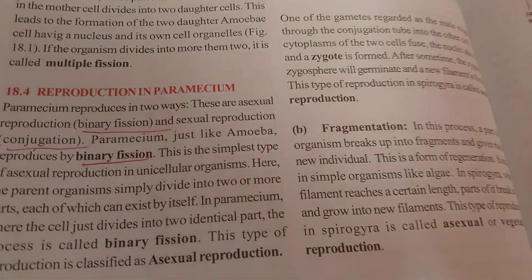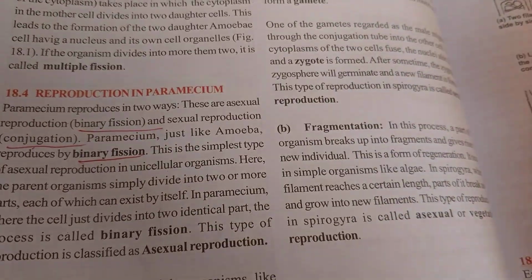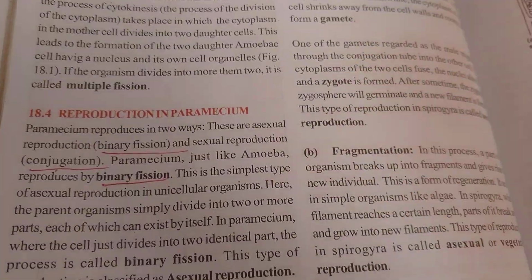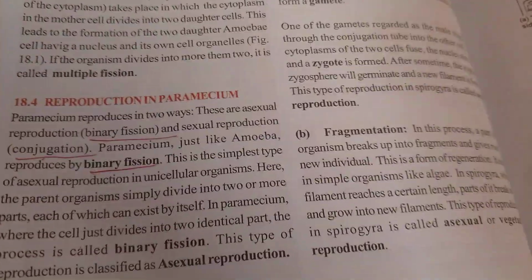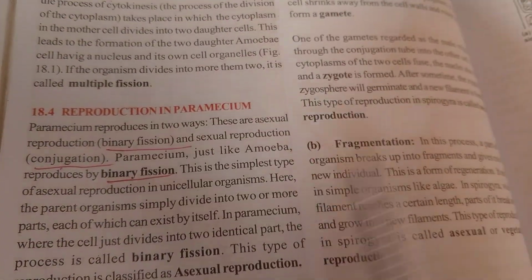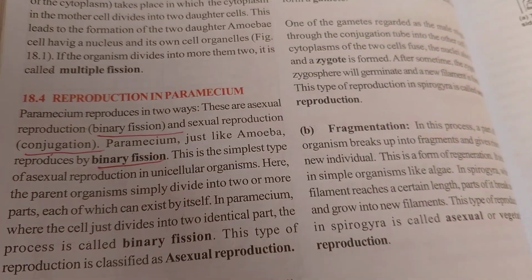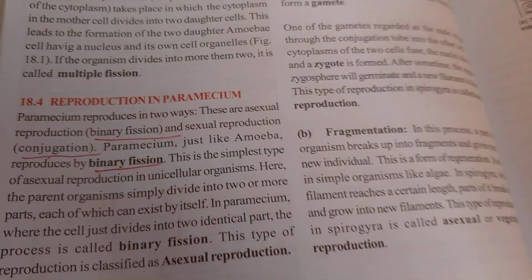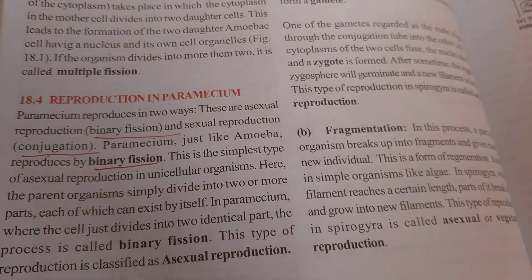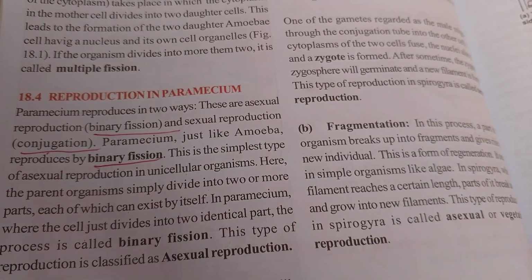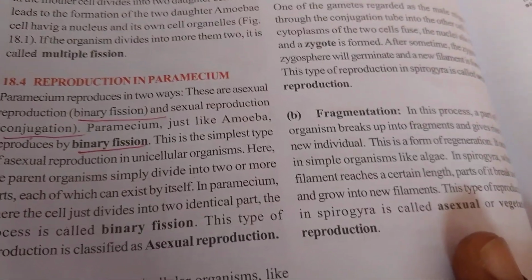I know why I'm emphasizing this, because this is a very popular question. There's no way they will bring a question on this topic without bringing out this particular question. Paramecium, just like amoeba, can reproduce by binary fission. We said binary fission, we've explained it in amoeba, is the same thing as in paramecium. This is the simplest asexual reproduction in unicellular organisms. That is the same thing, there's nothing that changes.